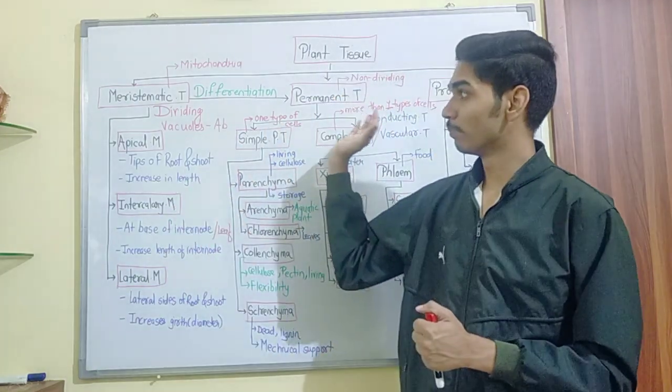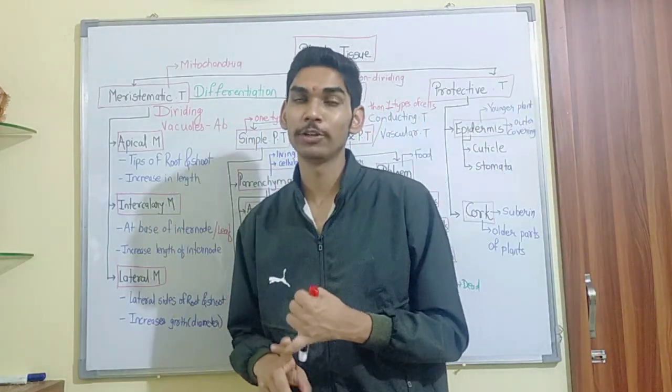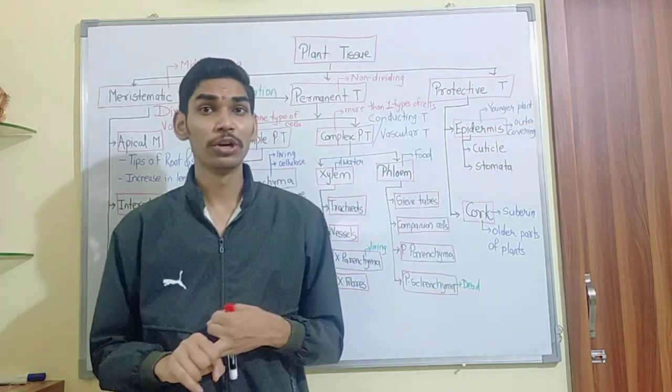So plant tissue is briefly divided into three types: meristematic tissue, permanent tissue and protective tissue.